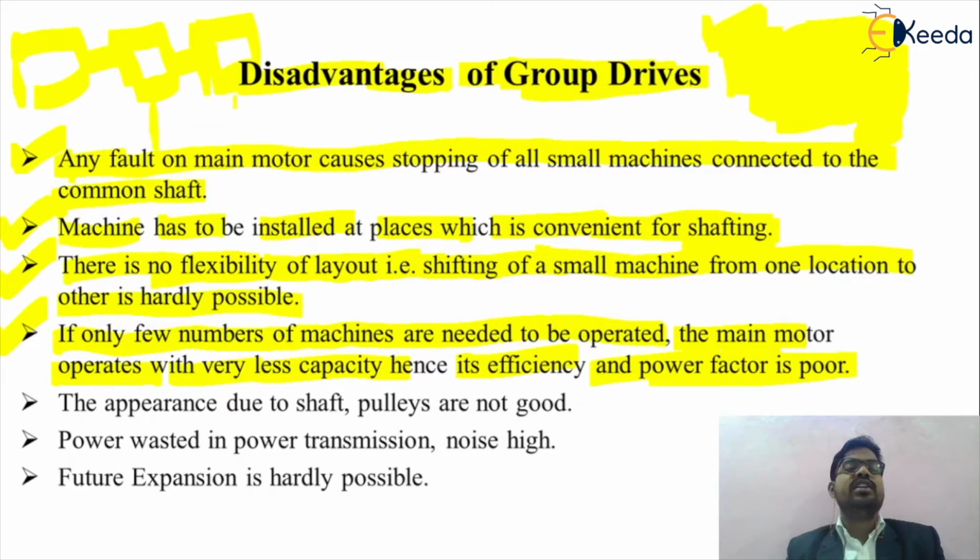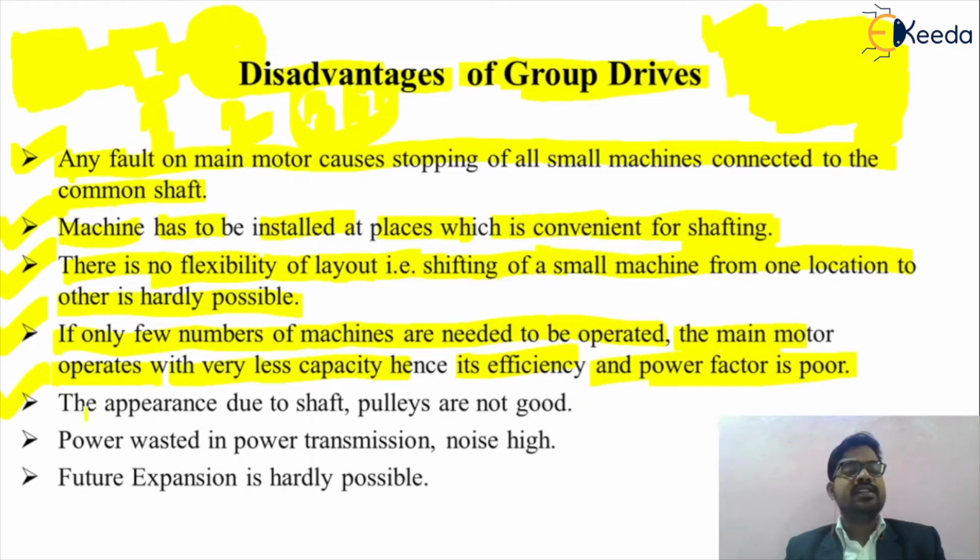Suppose we connect two loads, first and second, to the motor. If we want to operate only the second load, the first load is not in use, but due to the connection of the single shaft to the whole system, the efficiency suffers. The rating of the motor is 440 volt, 10 ampere, but the current drawn by the load may be limited to 3 ampere maybe. So the efficiency and the power factor of the motor will be less. This is one of the disadvantages of the group drive.